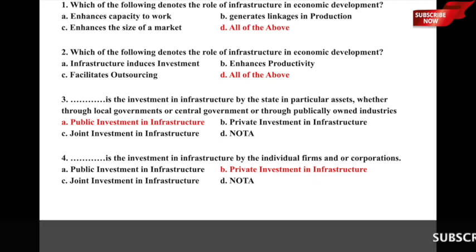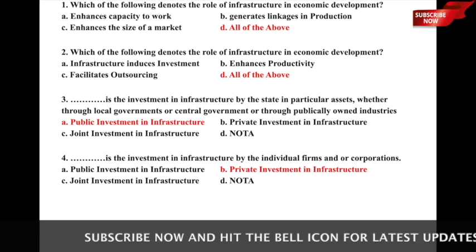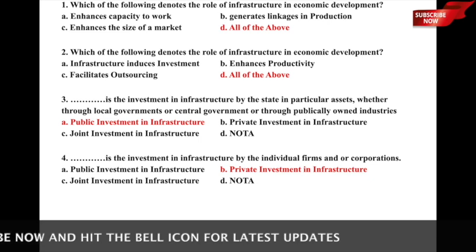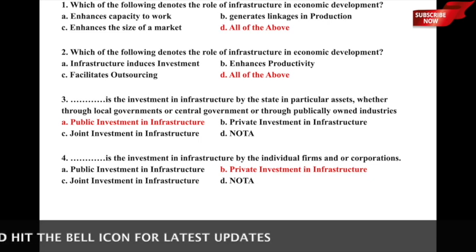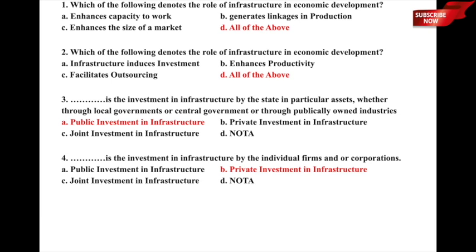Dash is the investment in infrastructure by the state in particular assets, whether through local governments or central government or through publicly owned industries. What do you term such an investment in infrastructure by the state in particular assets with the help of local governments or central government or through the publicly owned industries, whether it is A, public investment in infrastructure; B, private investment in infrastructure; C, joint investment in infrastructure; and D, none of the above.